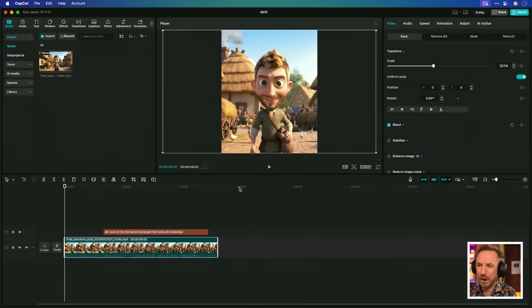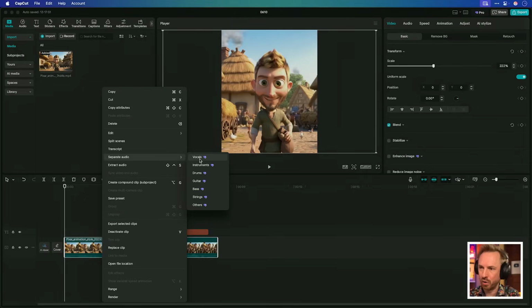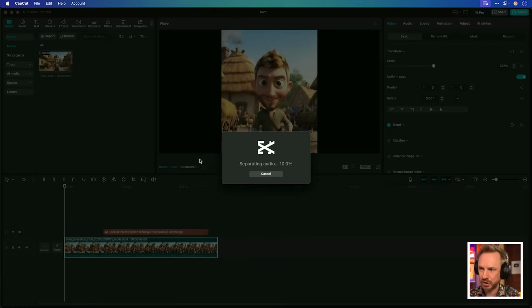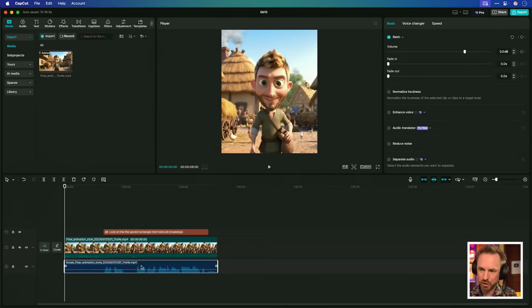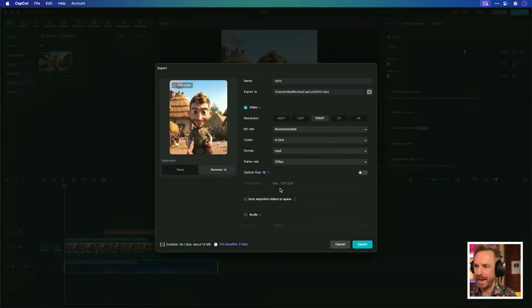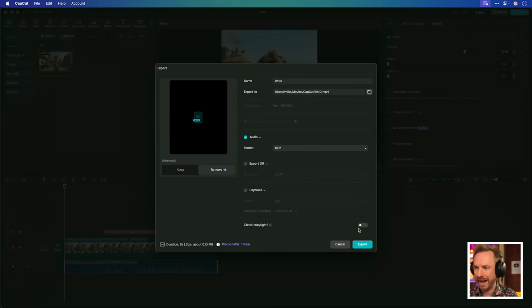I want to get my own voice in here. So how am I going to do this? Well, again, CapCut has a feature to separate voice from background effects that VO3 generated. We'll just right click on the video audio here, separate audio, and we'll click separate vocals. Boom, now you'll see we've got the vocals on a separate track and the sound effects are still up here on the main track. I'm going to mute the background track for the moment, and then I'm going to go to export, and I'm simply going to say that I want not the video, but I want the audio only. MP3 file will be absolutely fine.